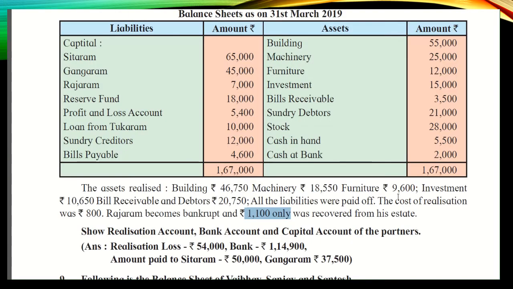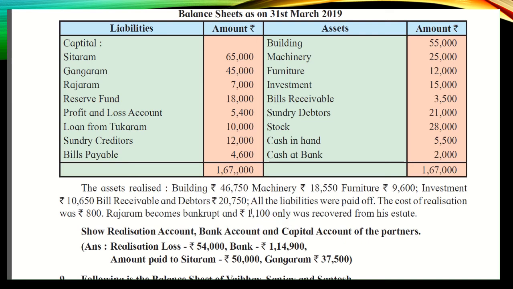Now you are done with all the adjustment. The different thing is that since Rajaram is bankrupt, he is not able to make full payment. He has paid only 1100. So the remaining amount, or the closing balance of his amount, will be borne by Sitaram and Gangaram. Whatever amount Rajaram will not pay to the business, because he is payable the amount to the business, but he is paying only 1100, student.